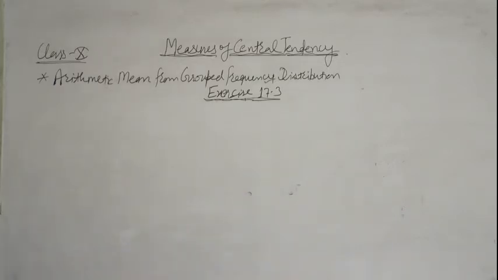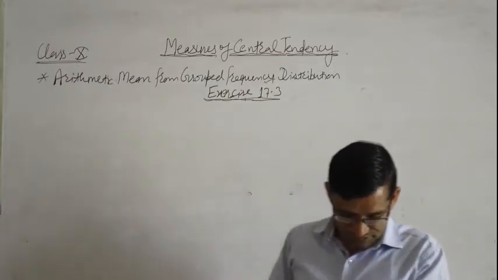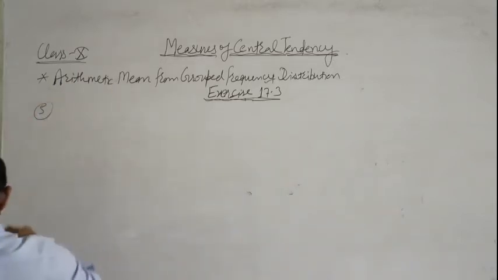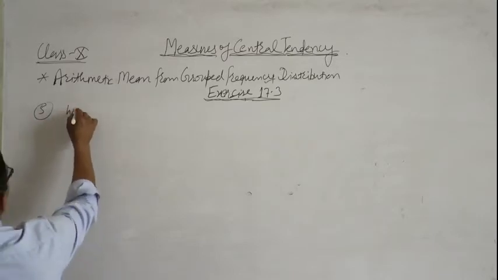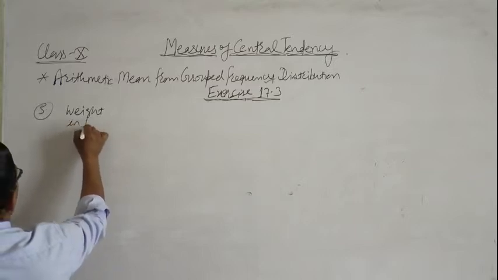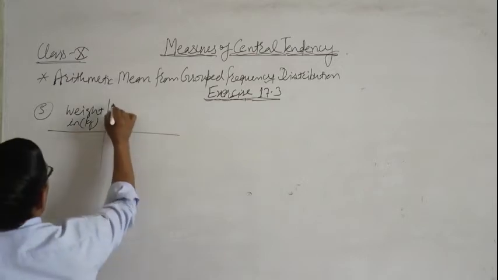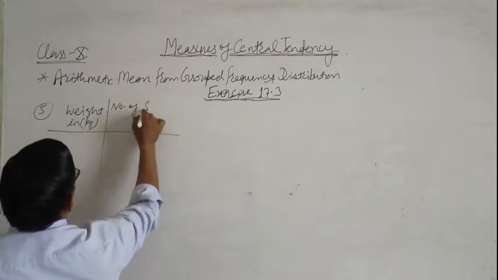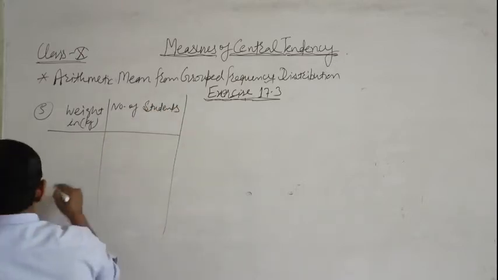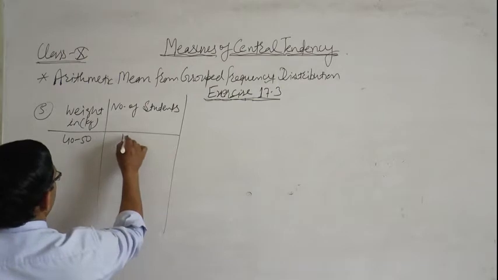Now question number 5 is: find the mean of the following frequency distribution. Weight and number of students are given. Weight is given in kilograms. 40 to 50 kilograms have 10 students.